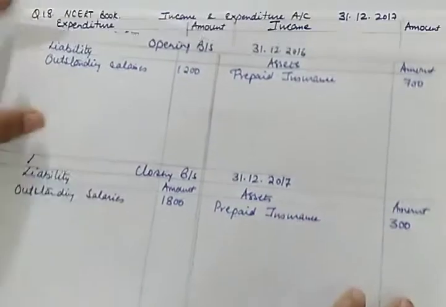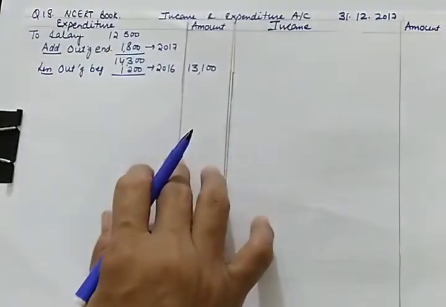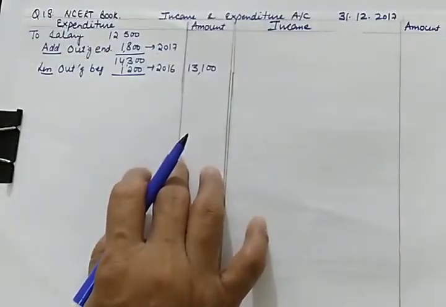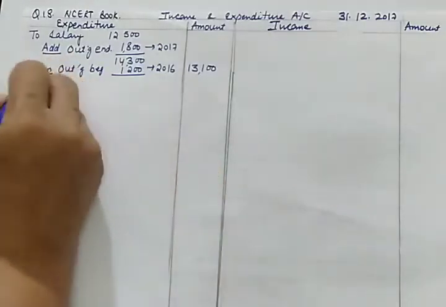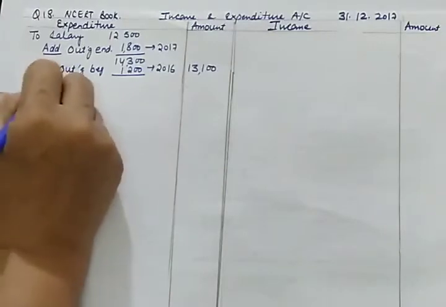Likewise it has to be treated in the income and expenditure account also. In income and expenditure, insurance as per receipt and payment is 7,500.